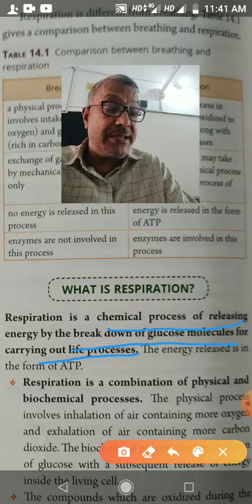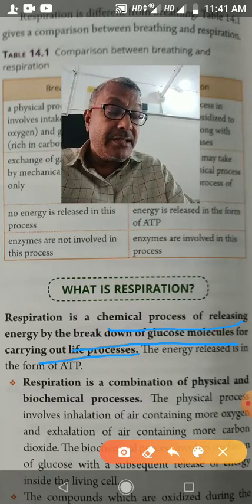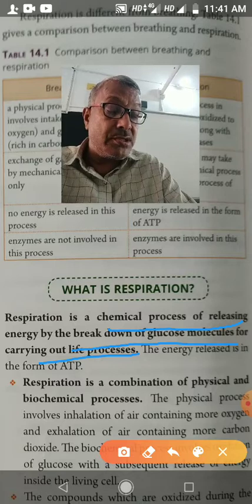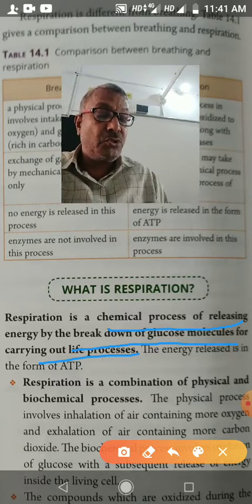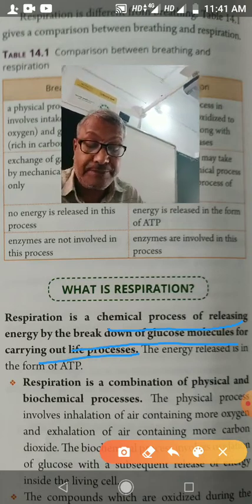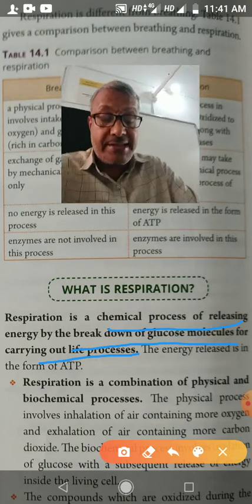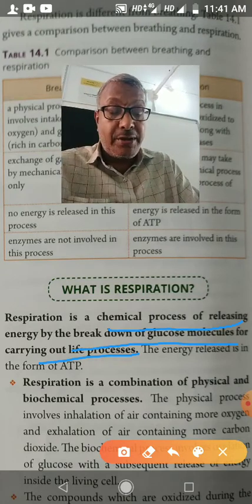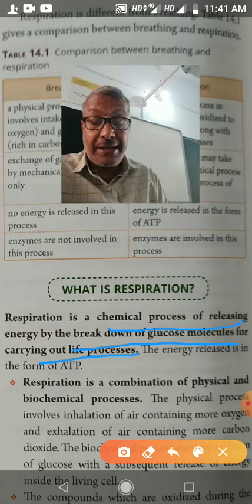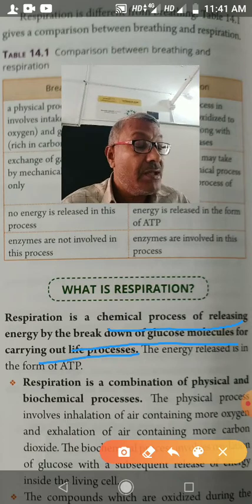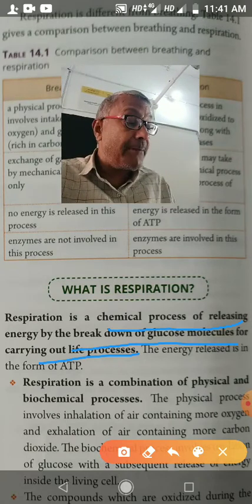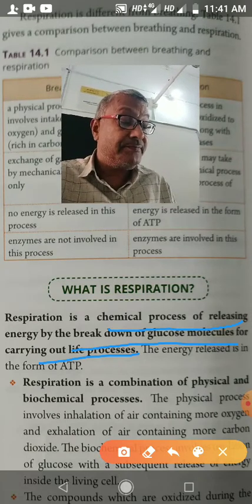Aerobic respiration: in that, oxygen is used and glucose is completely oxidized into carbon dioxide and water. During this process, the products are carbon dioxide and water, and 38 molecules of ATP energy are released.